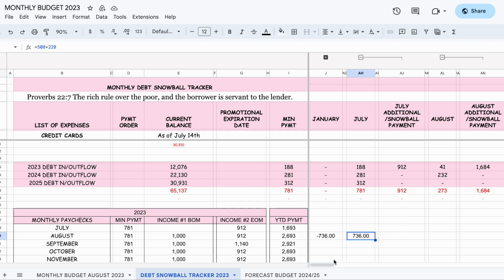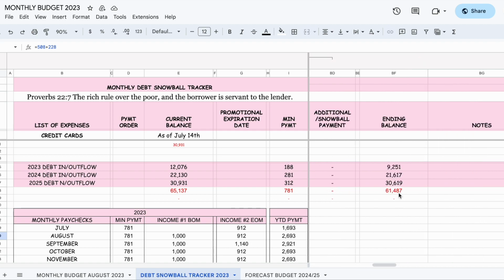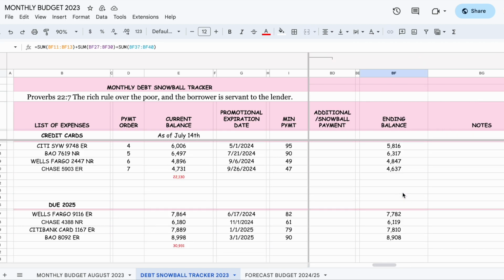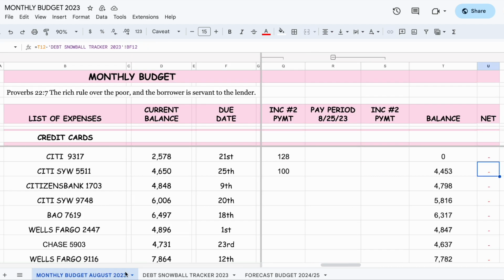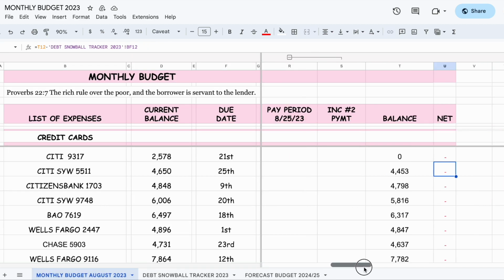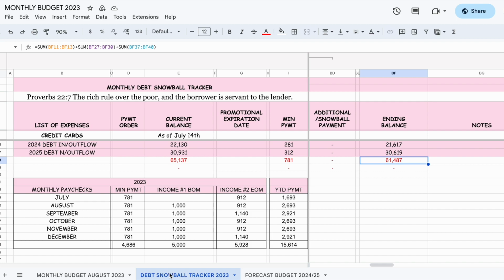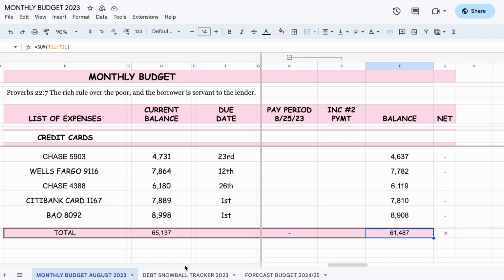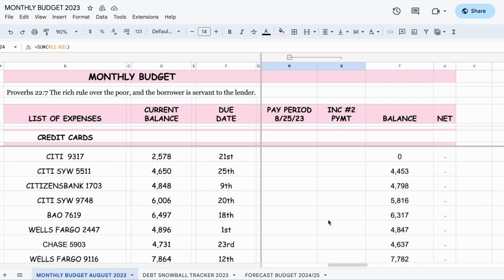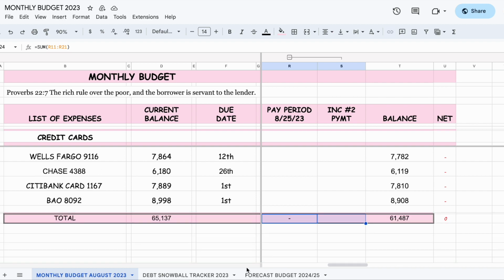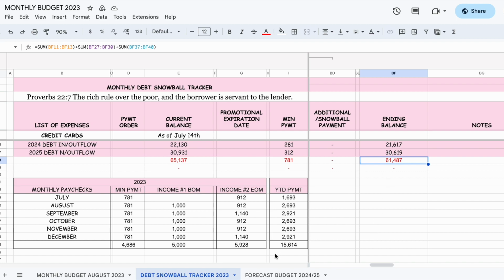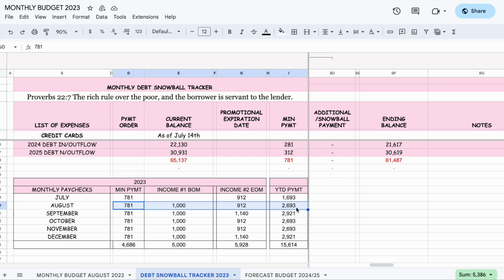I'll leave that there for now, but let me just come here and see this number, 61,487. Let me see what's happening here. There should be a difference of 736. Okay, 736, which is the same, so they both equal. Meaning right here, we're going to see 736 next week, and then it's going to lower that here as well.